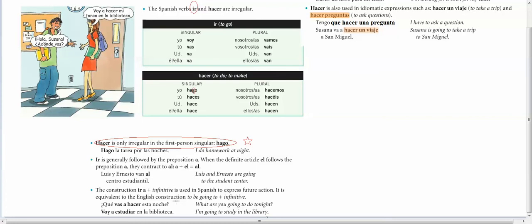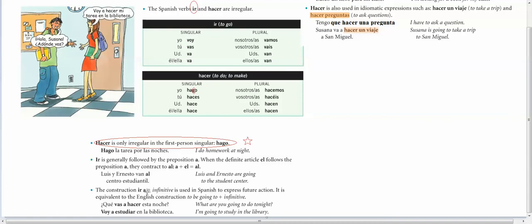Ir is generally followed by the preposition a, and when the definite article el follows the preposition a, they contract to form al. So Luis y Ernesto van al centro estudiantil. Like in English, you can have the option of using the contraction or not. In Spanish, you have to use it.